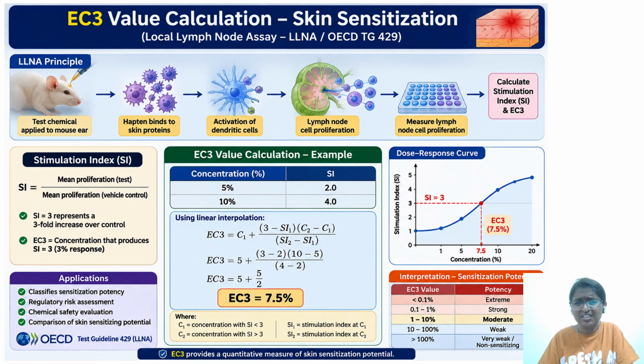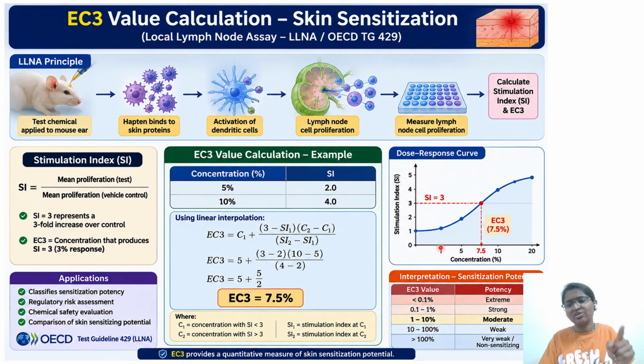Pause the video and see the EC3 value: how the test chemical is exposed to the mouse ear, how haptens bind to skin proteins, activation of dendritic cells, lymph node cell proliferation, measuring it, and calculating the stimulation index. So the SI-related EC3 formula they will be asking. In the options they will give you these values, or ask whether it is a moderate sensitizer or extreme sensitizer.